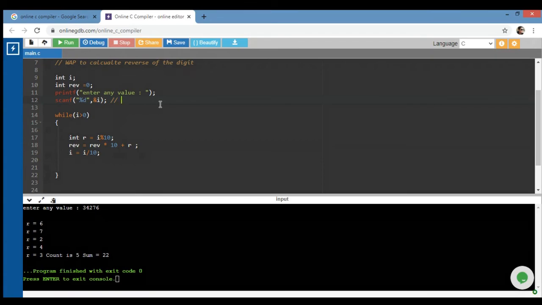With this I am able to fetch the last digit. If my number is 32675, the last digit is 5. So first I calculate that value and it is multiplied by 10, right? Initially reverse is 0. In the same way, after that I print.